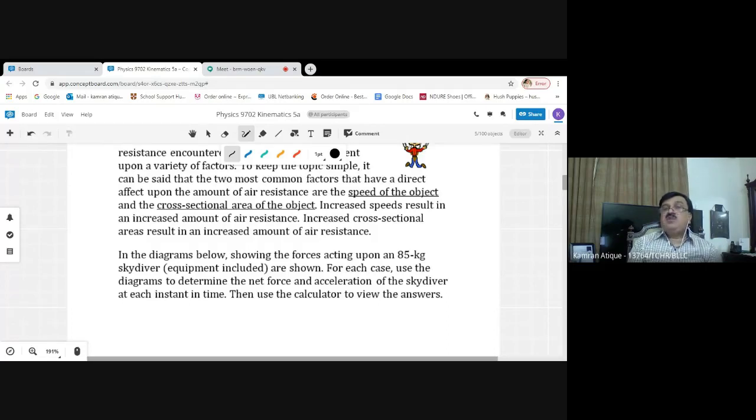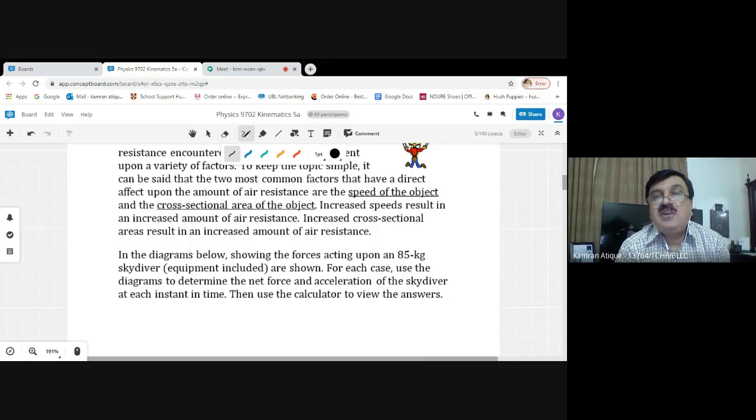The moment he dives from the helicopter, he has to fall vertically downwards towards the surface of the Earth. So now his speed is going to jump up from the value 0. Initially, the speed of the paratrooper is equal to 0 in the vertical direction.